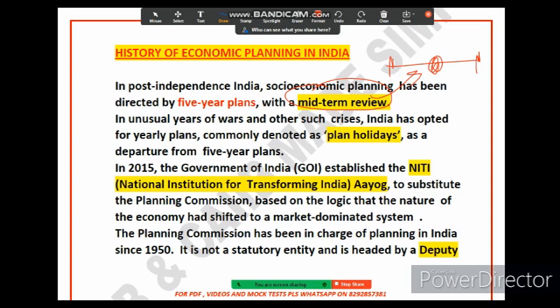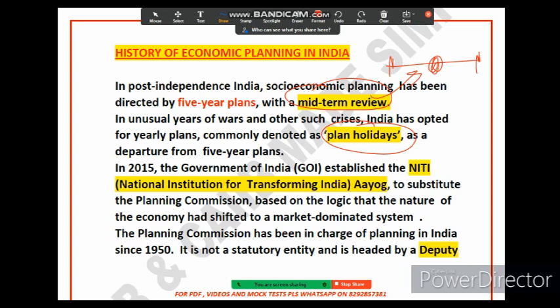The third thing that we have is the plan holiday. What do you mean by plan holiday? Let's discuss. We are trying to study each and every point with clarity so that our understanding becomes more and more clear. So friends, what is the meaning of plan holiday? This is the period where the government does not implement a 5-year plan. There are certain periods in between where the government has not implemented any 5-year plan. That is called a plan holiday.